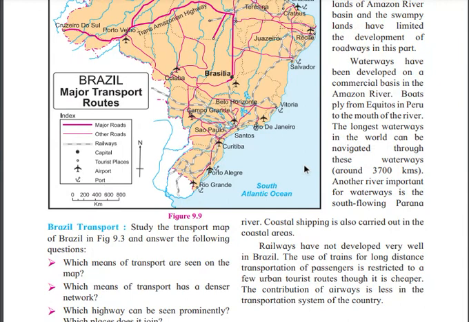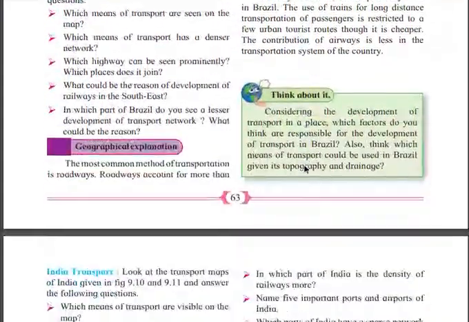Railways have not developed very well in Brazil, right? The use of trains for long distance passenger transportation is restricted to a few urban tourist routes in its cities. And the contribution of airways is less in the transportation system of the country. The airport industry and airways are very less in this country, right?